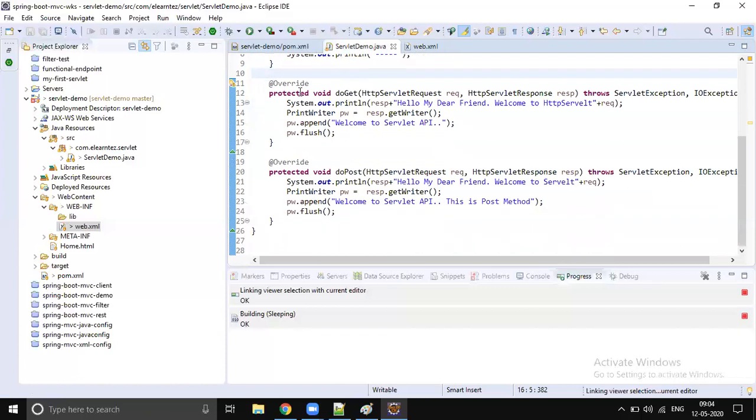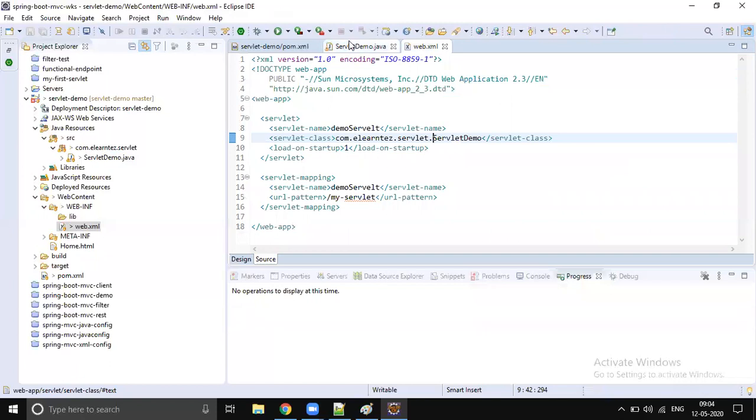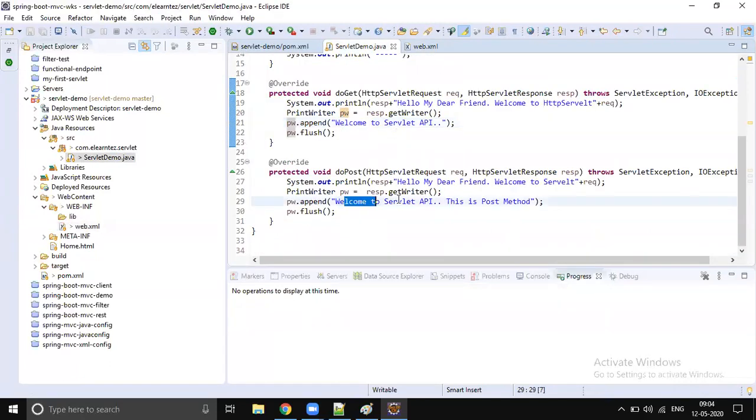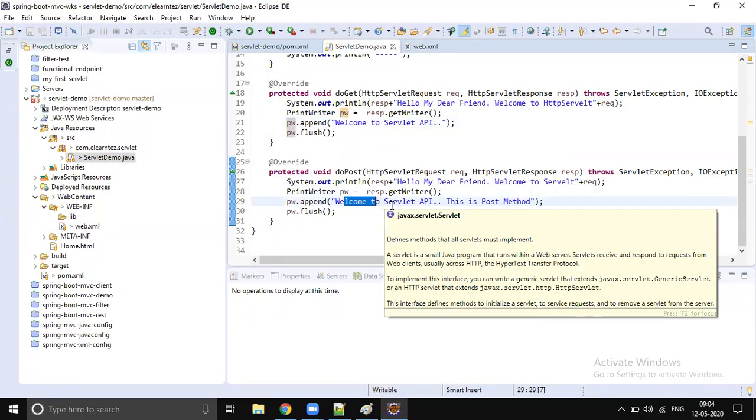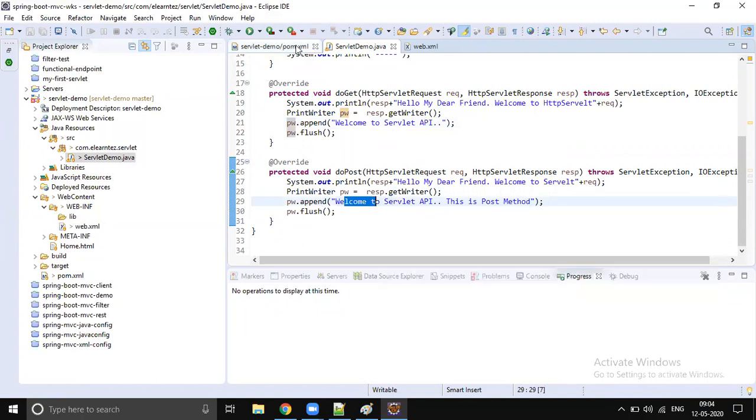Right now we have two implementations. We are supporting the get method and the post method. If you send a get request, I'll give this response. If you send a post request, I'll send this response. So this is how we write the servlet, and this is how we configure the servlet.